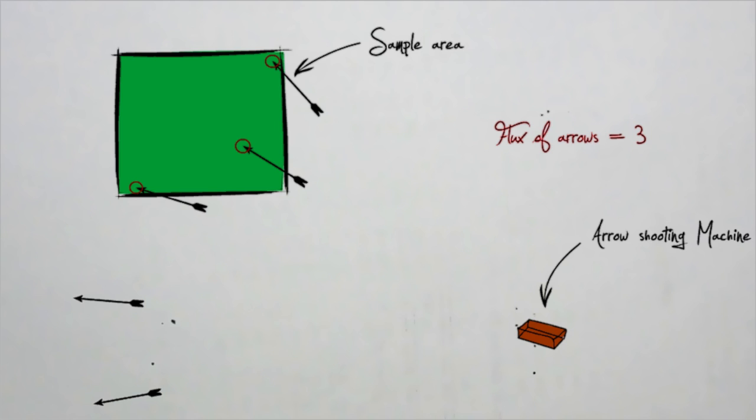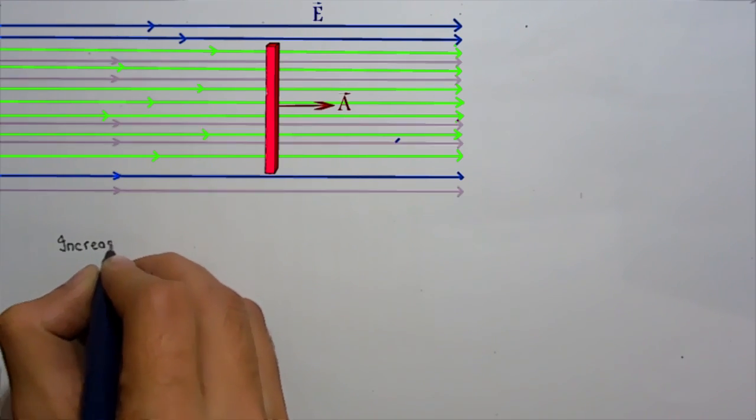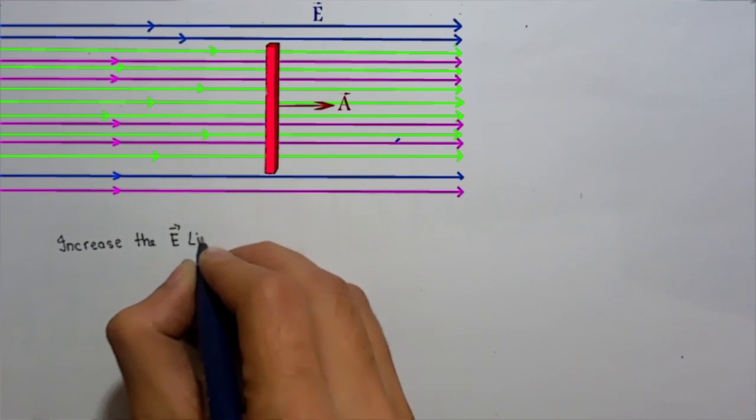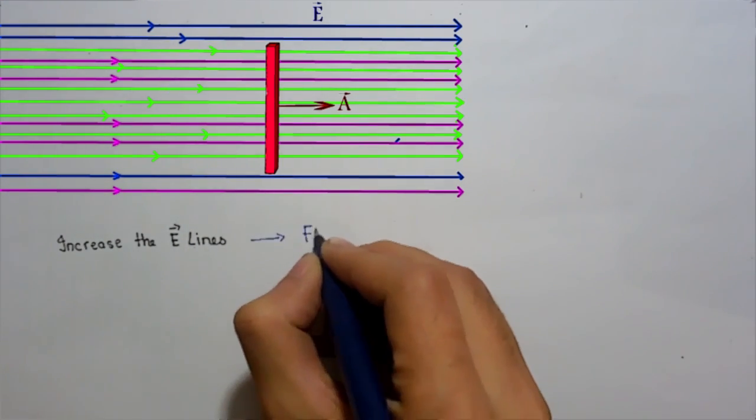Here the flux of arrows is 3. Similar is the concept of flux of electric field. In an electric field, the flux is defined as the number of electric field lines passing through a certain area. I will give you an intuitive approach to the definition of electric flux. Let's set up a random electric field and select a certain sample area. Now the electric field lines are passing through this area. So obviously there is a flux, because earlier I defined flux as the number of electric field lines passing through the area. Now what happens if we increase the electric field lines? Well, obviously the flux increases because the number of lines passing through the area increases.